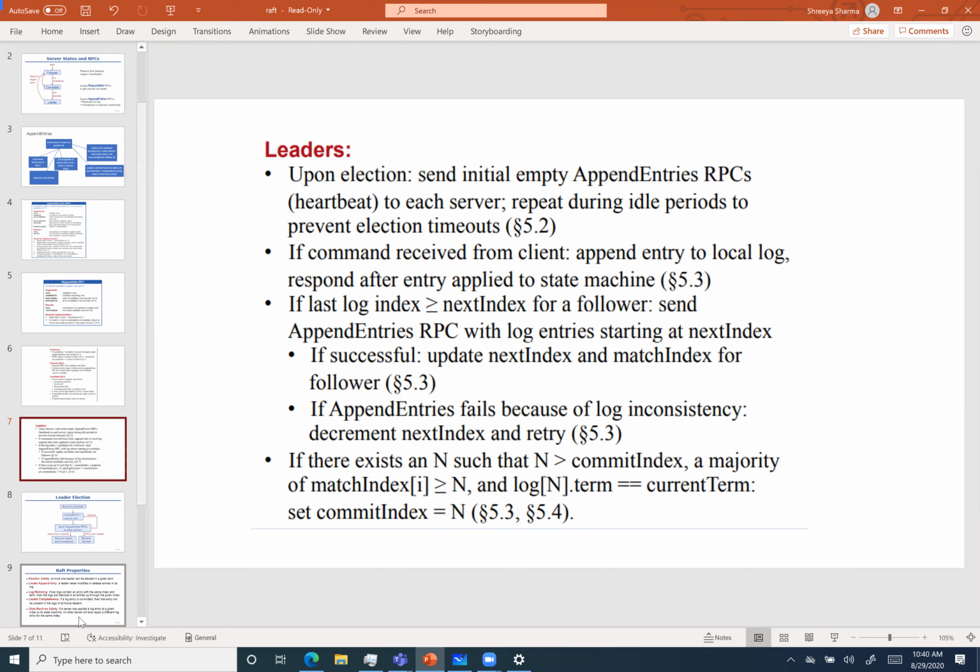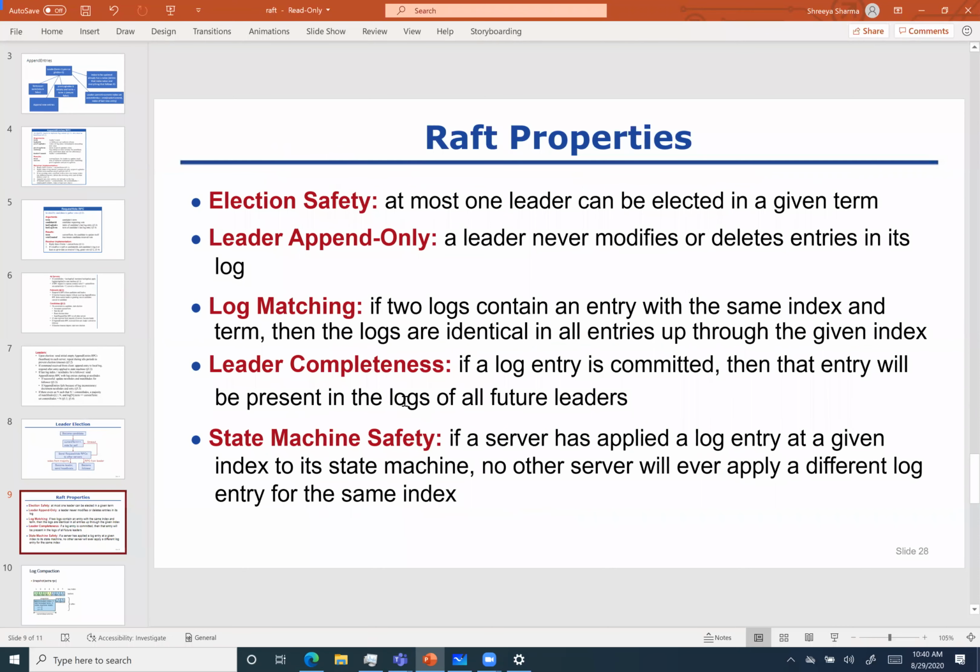Okay, so then there are some properties of Raft, basically election safety, where they guarantee that at most one leader can be elected in a given term. So for sure, there will be at least one leader, and whenever one is elected, it will be only one and not more than that. Leader append-only logs means that the leader never modifies or deletes its entries, it always appends.